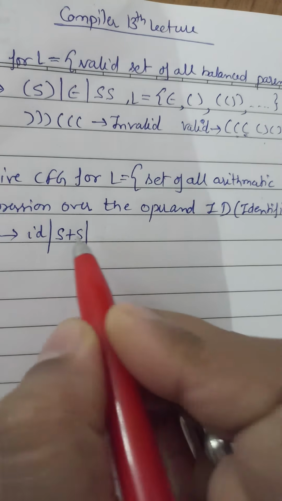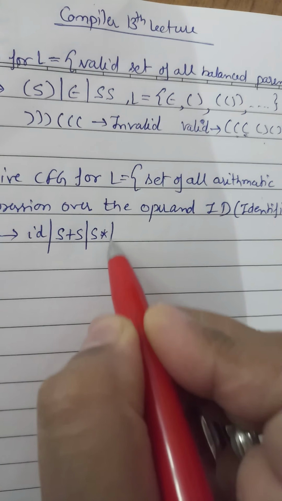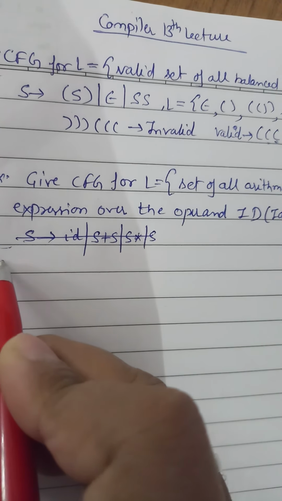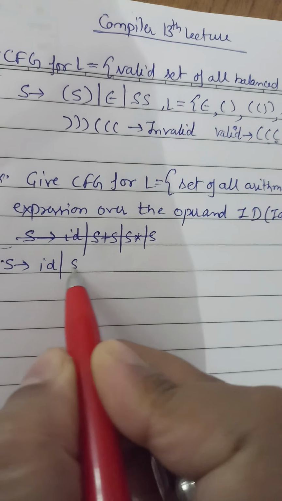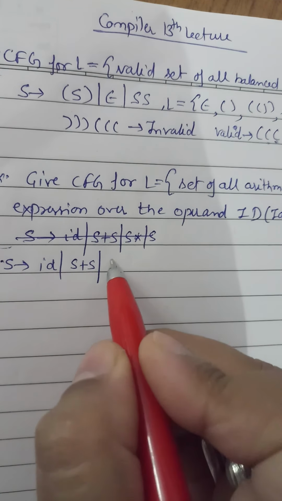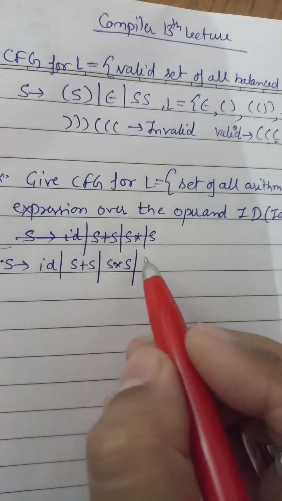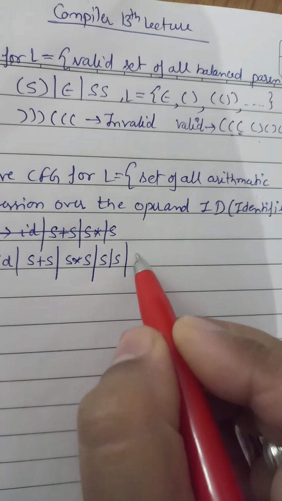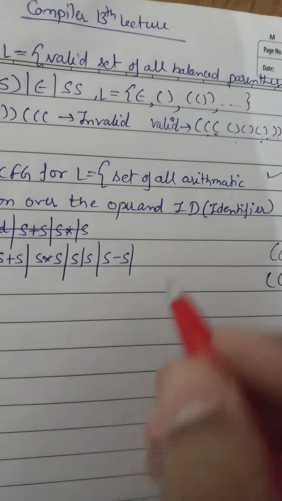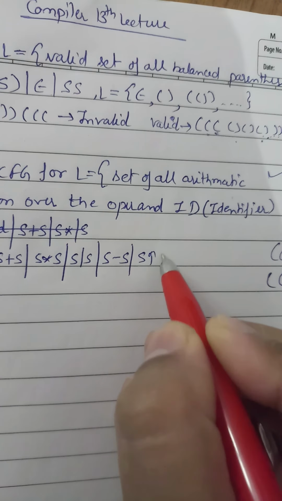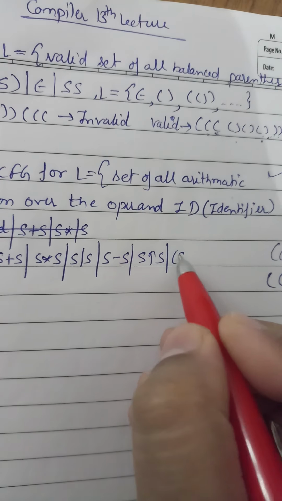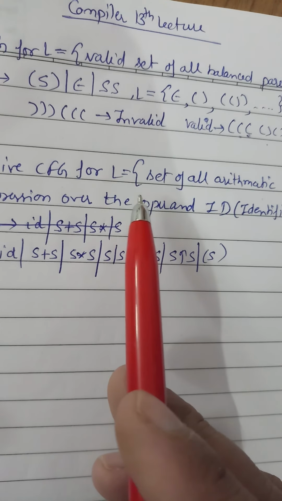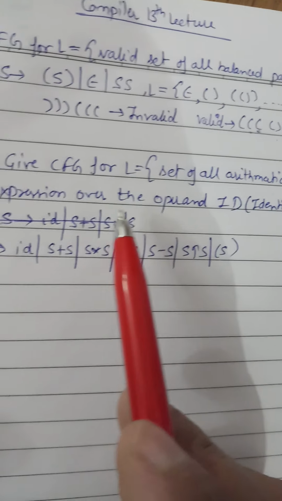S plus S, S star S. Sorry, how can we write? id, S plus S and S star S and S slash S for division, and S minus S, and like this, and bracket also. So this is the CFG for the language set of all arithmetic expressions over the operand.